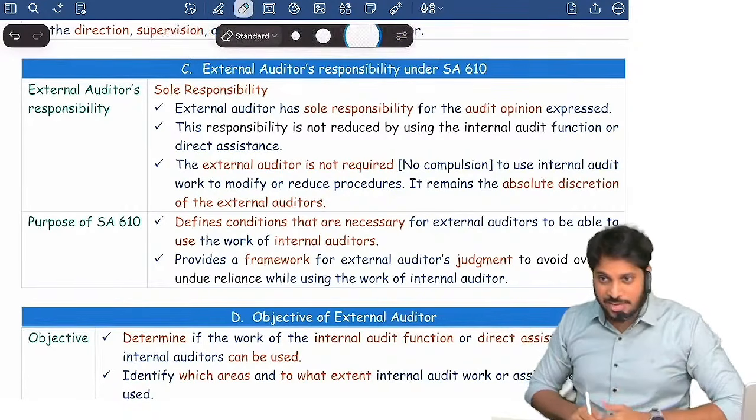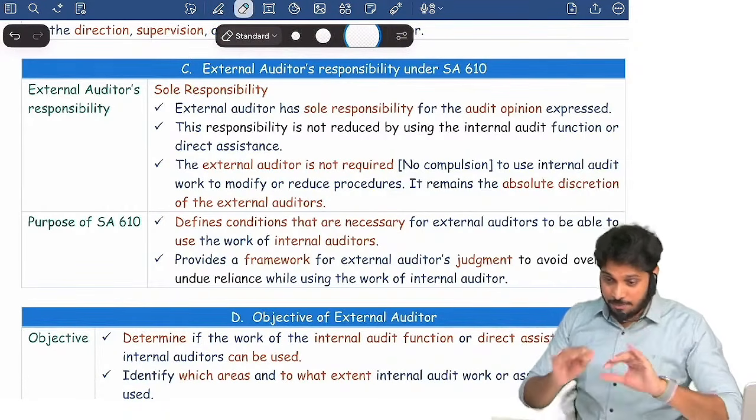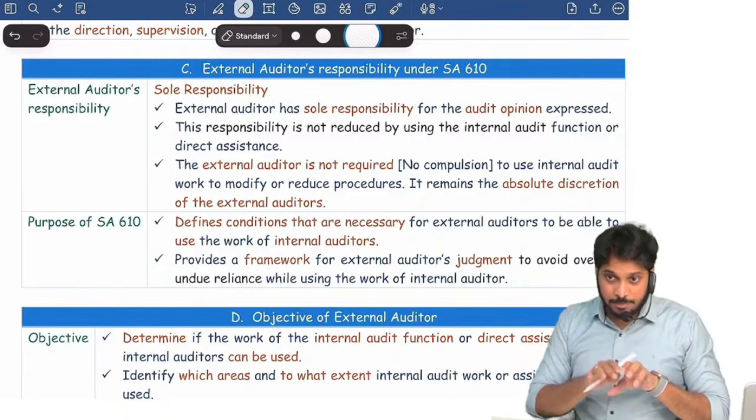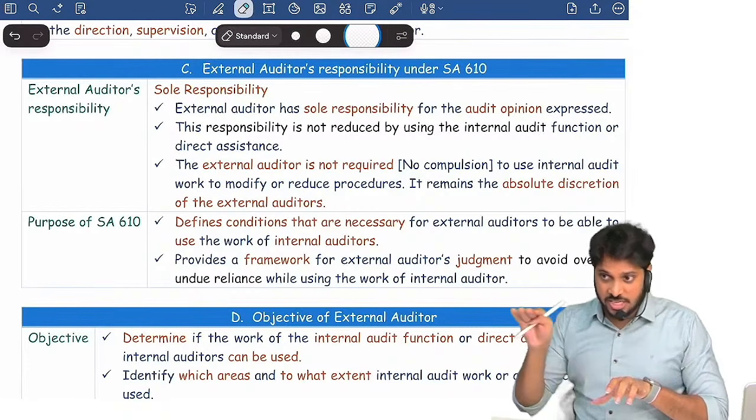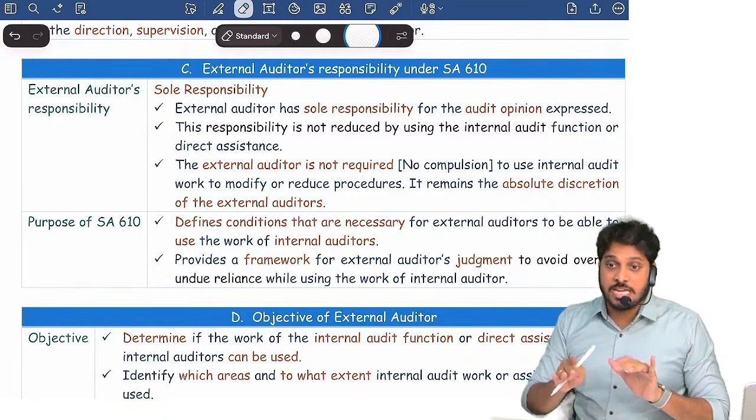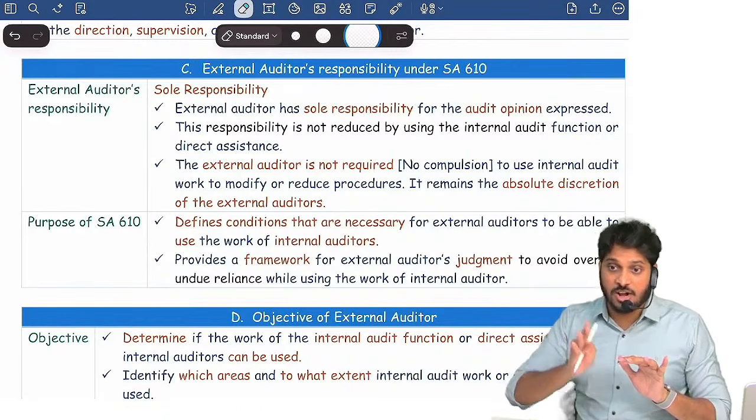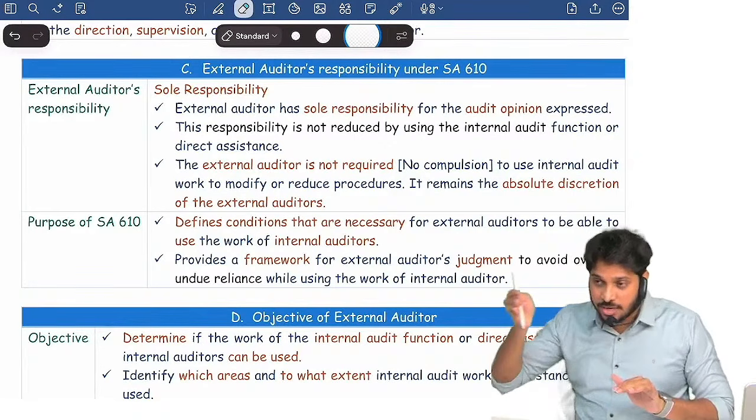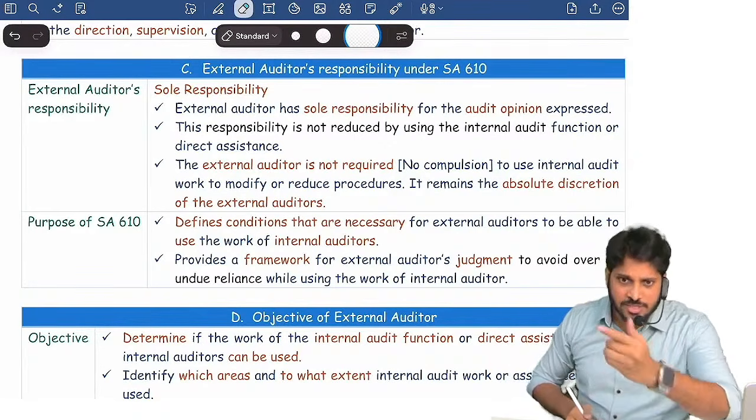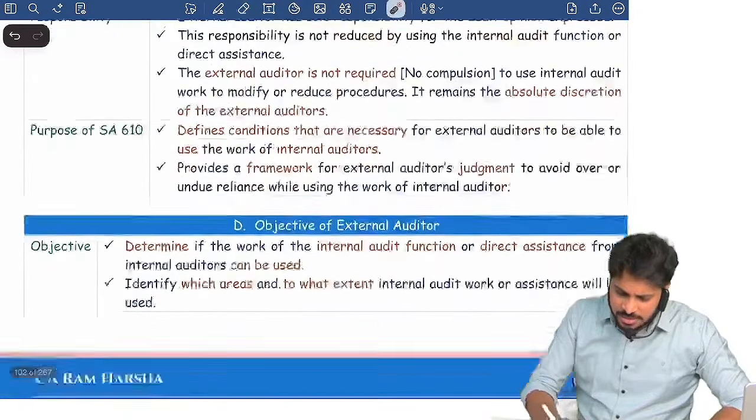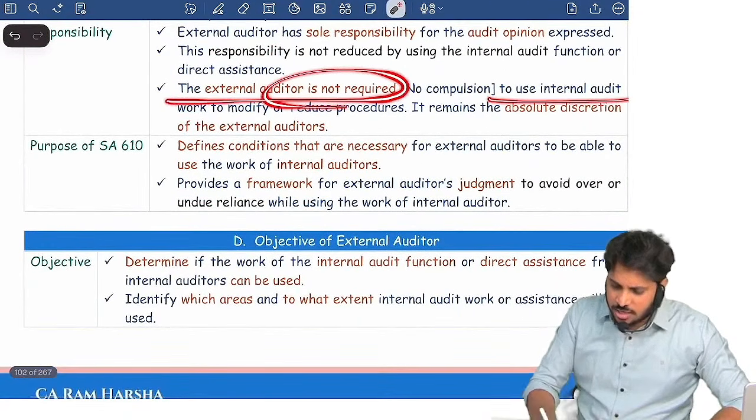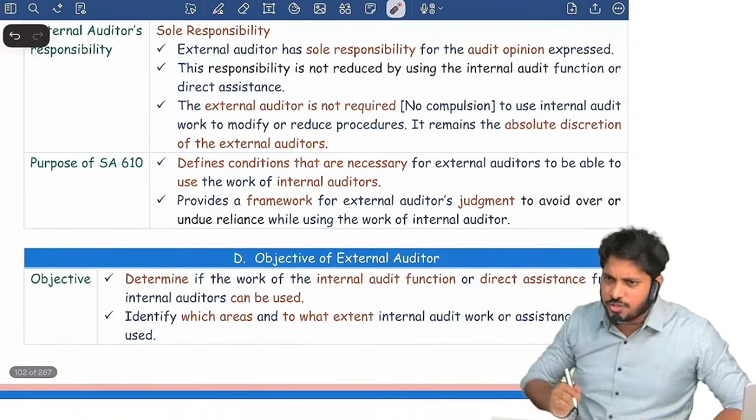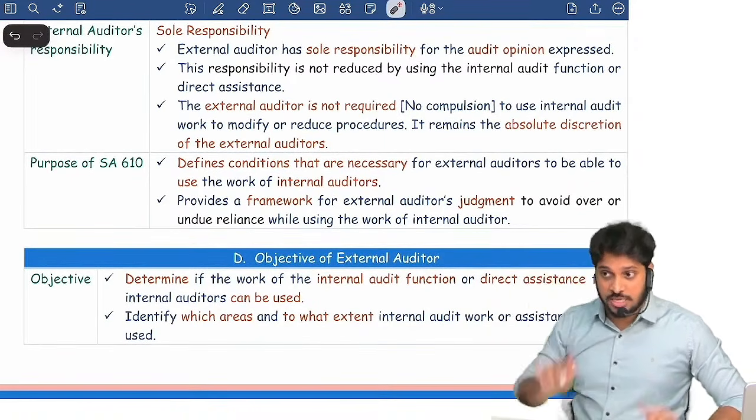In the audit report, can I say the company is regular in GST? In CARO, I want to write like this: sir, the company is regular in paying GST based upon the information received from the internal auditor. You can't mention it like that. When you are using the internal auditor's work, it is your choice whether to use it or not. There is no requirement in the standard also. The external auditor is not required to use it. There is no compulsion for you. It is your choice whether to use it or not. Suppose you are using it.